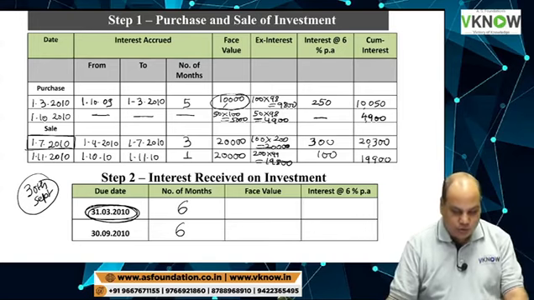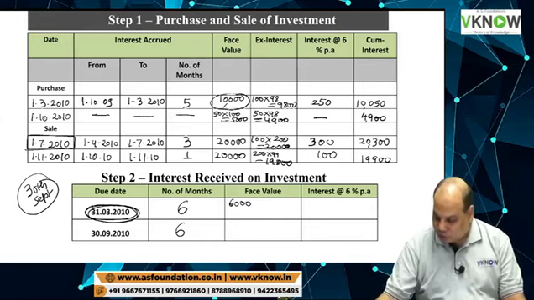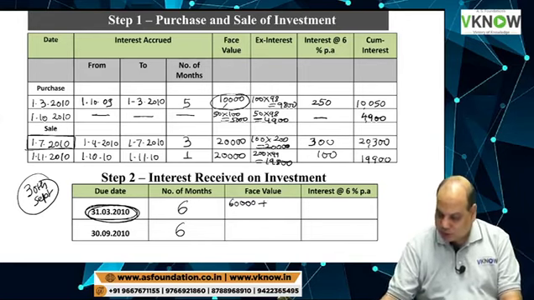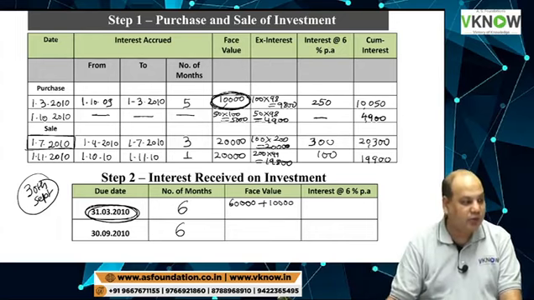So first you check the opening balance. Opening balance we have face value 60,000, and plus 10,000 purchased on 1st March. Did any sale take place?